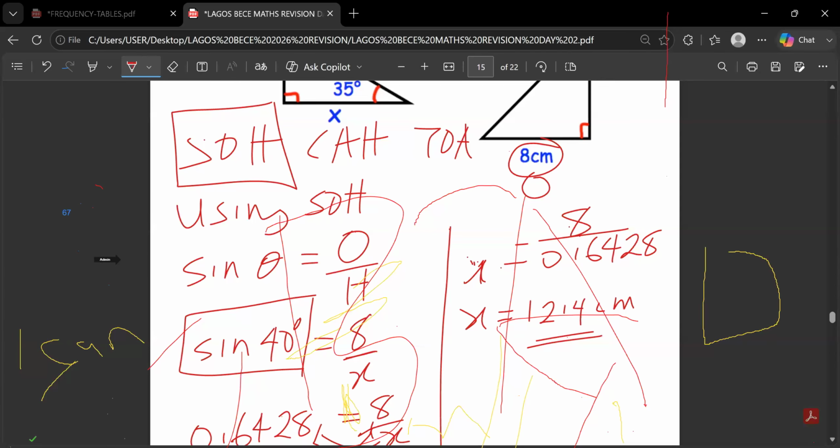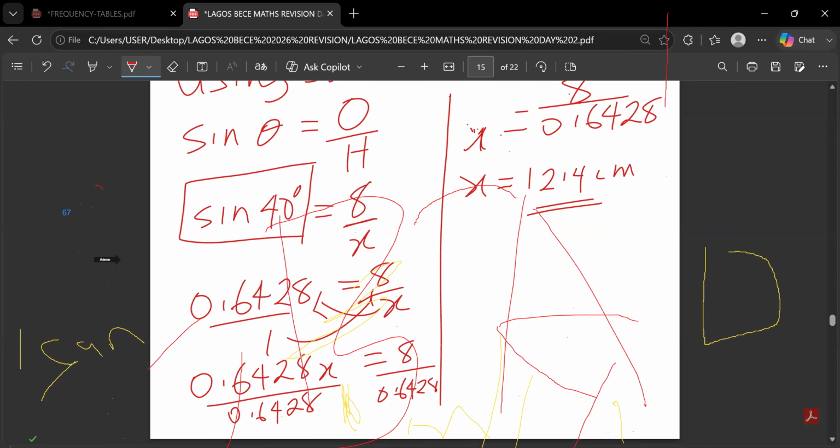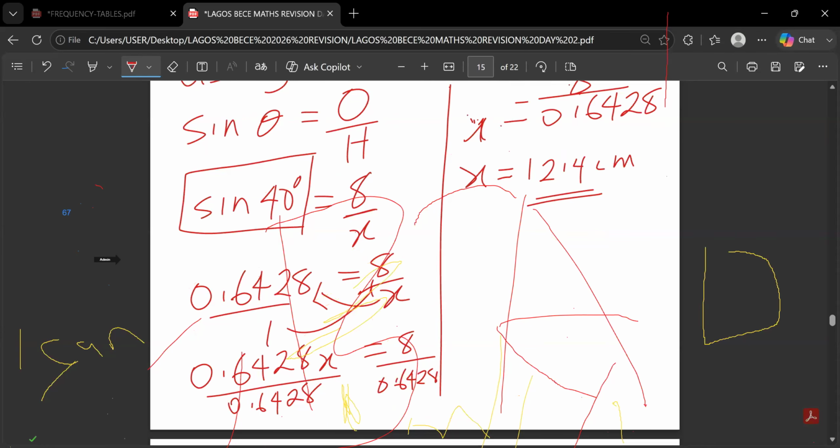Then you use the calculator to find the value of sin 40. That gives me 0.6428. Then I put it over 1 so that we have two fractions on both sides of the equation. So we cross multiply. x multiplies 0.6428, then 1 multiplies 8. So that gives 0.6428x equals 8. It is x we are looking for. We divide both sides by 0.6428, and that's what we get, 12.4.